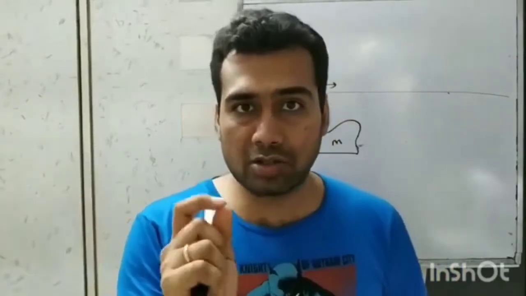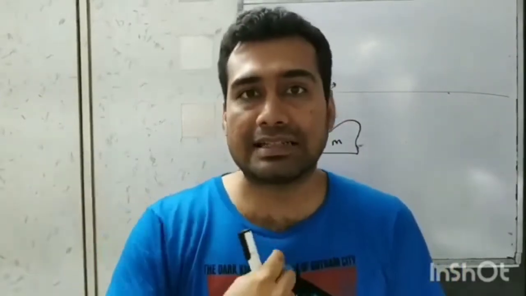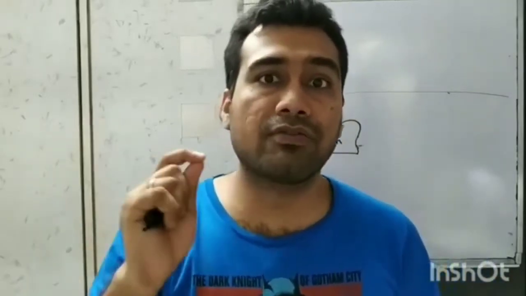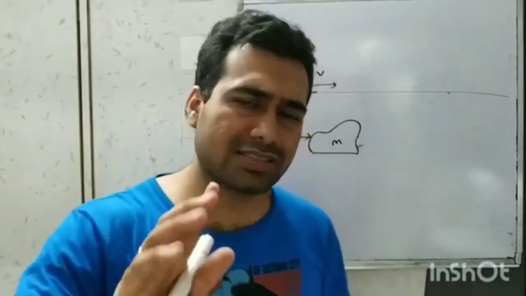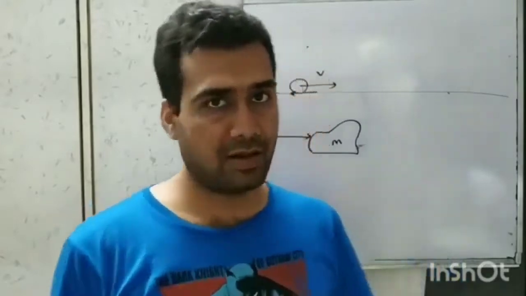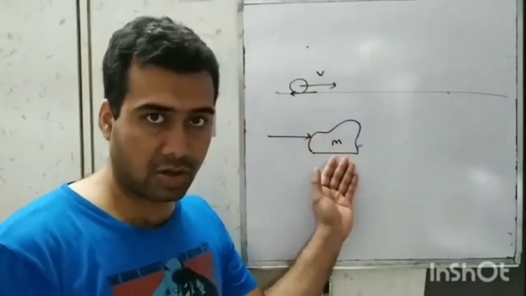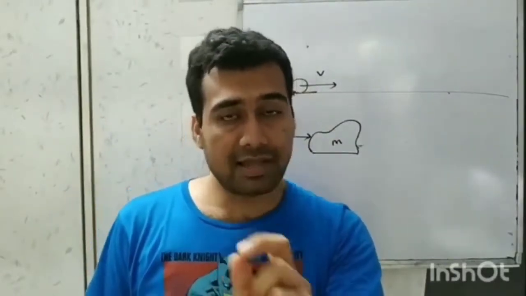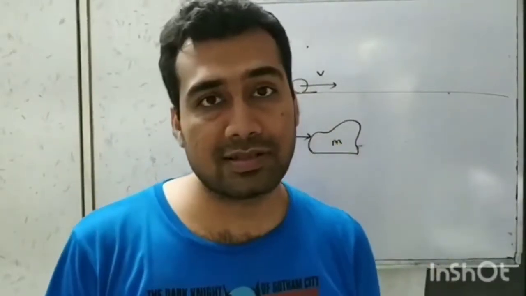So this stubbornness of mass, due to which it will continue to be in its state of rest or in its state of uniform motion, is called inertia. It is an inherent internal property of any object which has mass. If you want to change the direction or the speed of a moving object, you have to apply a force. So Newton's first law states that every object continues its state of rest or of uniform motion in the same path unless an external unbalanced force is applied on it.